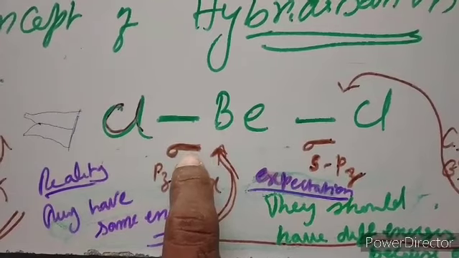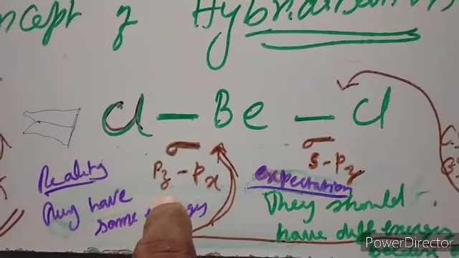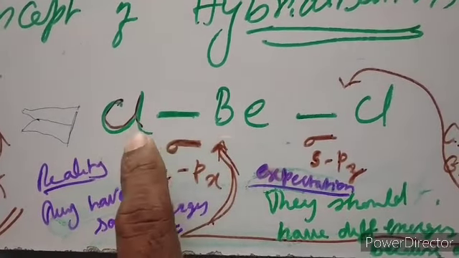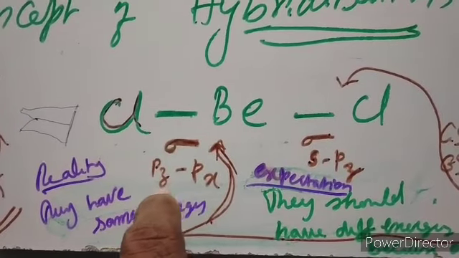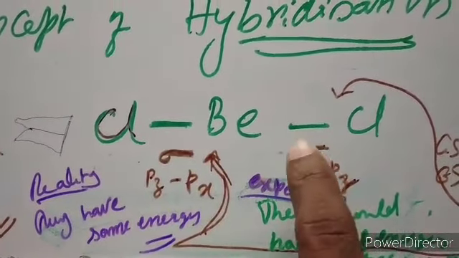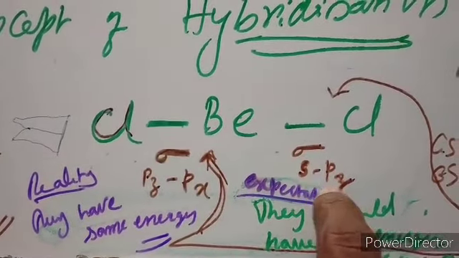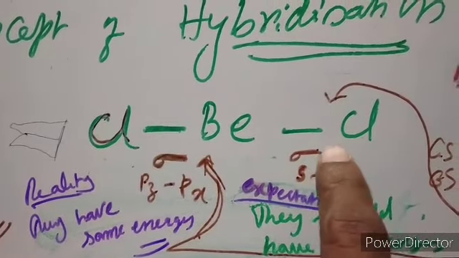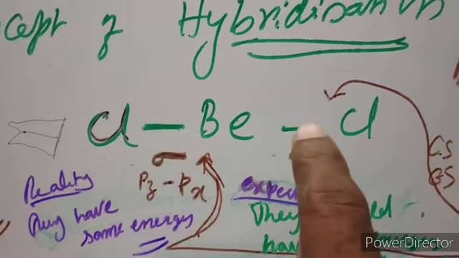Therefore, it is also a sigma bond, of pz of chlorine and px of beryllium. Sigma, pz and px. This is sigma s and pz. Now this is also a covalent sigma bond, and this is also a covalent sigma bond.